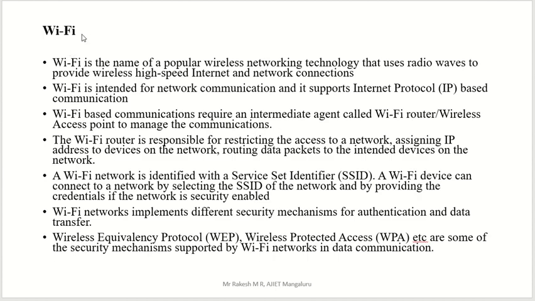Another popular thing is Wi-Fi, that is wireless fidelity. The full name is wireless fidelity. Wi-Fi is the name of the popular wireless networking technology that uses radio waves. We are using radio waves in Wi-Fi to provide wireless high-speed internet and network connection. In Wi-Fi we are getting high-speed internet, and it is a popular wireless technology. Wi-Fi is intended for network communication, and it supports internet protocol, IP based communication. You are thinking about the IP address of the Wi-Fi. So IP means internet protocol based communication that we perform in Wi-Fi.